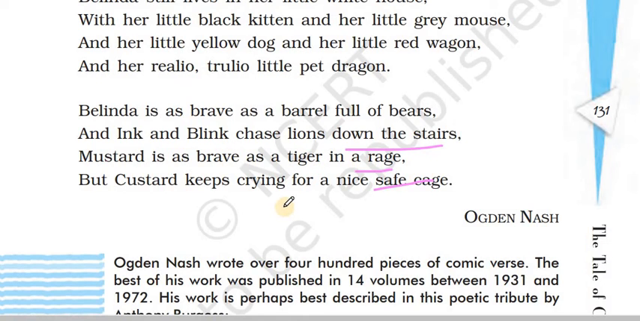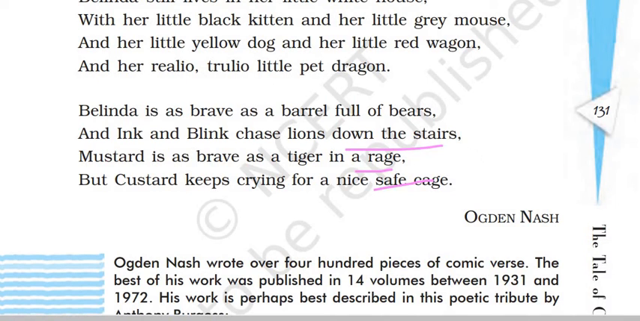It shows we should not underestimate anybody because we don't know what they can come up with when the situation demands. So this is a subtle, funny poem about contradictions in the characters given in the poem: Belinda, Ink, Blink, and Mustard. They used to make fun of Custard for being a coward, but in reality he was the one who stood up and fought the pirate, unlike Ink, Blink and Mustard, who ran off when the situation really asked for help.